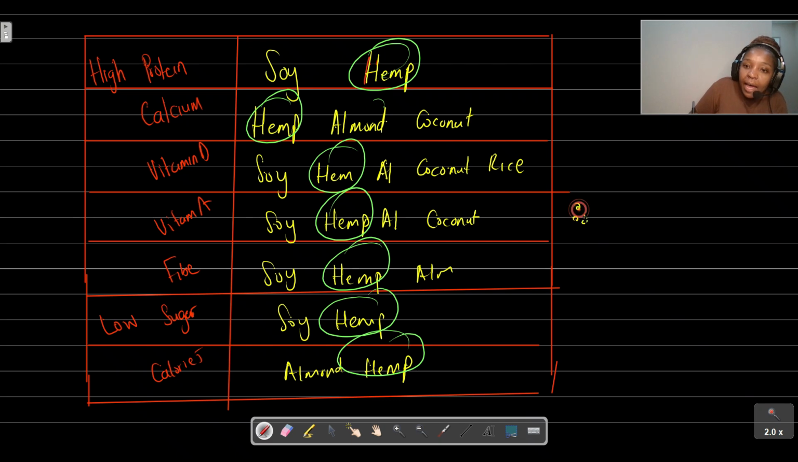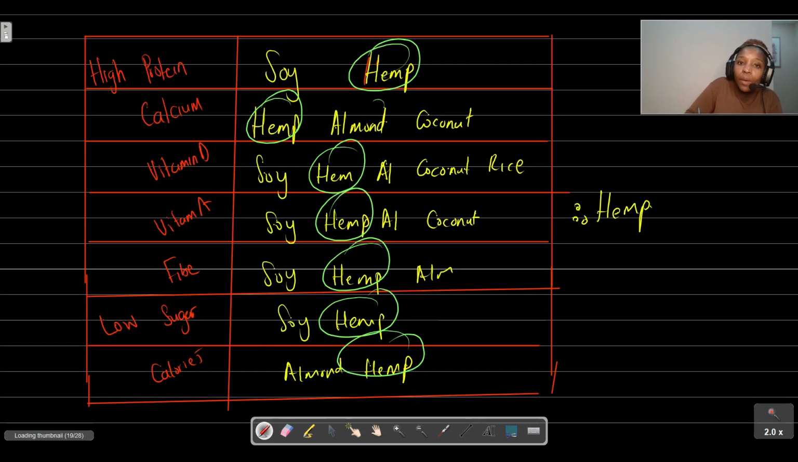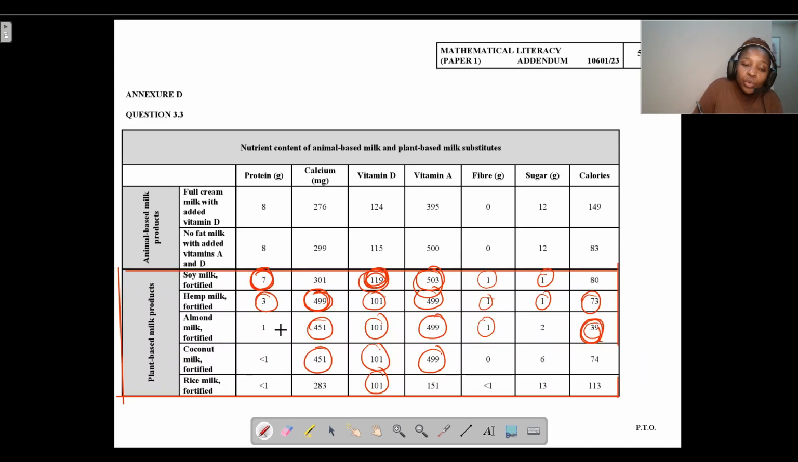Okay, so the trick here when drawing your comparison table is to first notice that if they want a comparison table, when you're choosing these values, it needs to be two in each column, so that you can compare them to each other. Once you've determined the highest for protein, for calcium, and so on, from there we want to determine the product that appears the most.